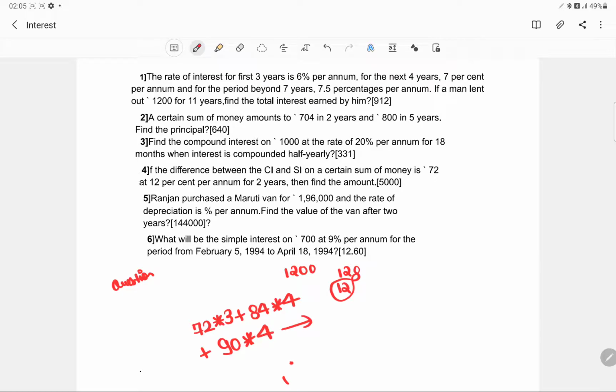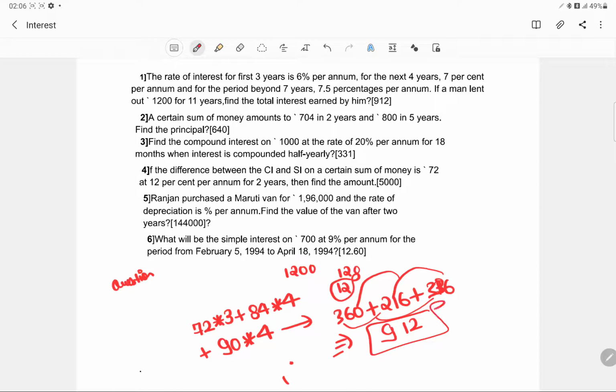So this is like 360, and this is 216, and this is 336. Adding these up, 36 plus 16 would be 52, and this is 112, and this is 912.